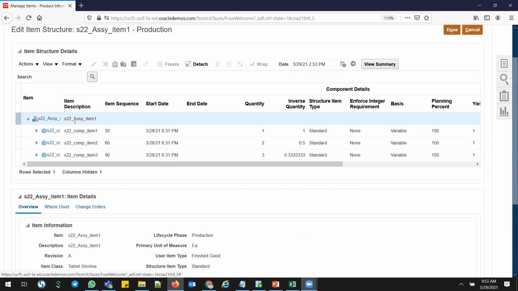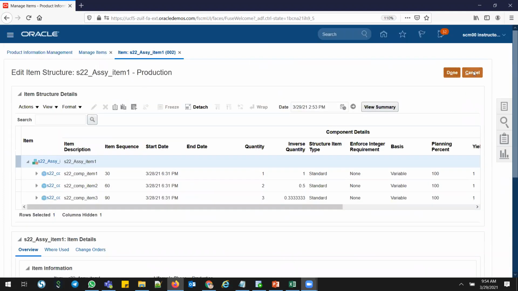You can see there are three components: COM1, COM2, and COM3. When my work order is open, I'm trying to pull the three components. COM1 I need one quantity, COM2 I need two quantities, COM3 I need three quantities to manufacture and complete this assembly. I'll pull three quantities from 001 when the work order is created in 002R. That's my requirement.